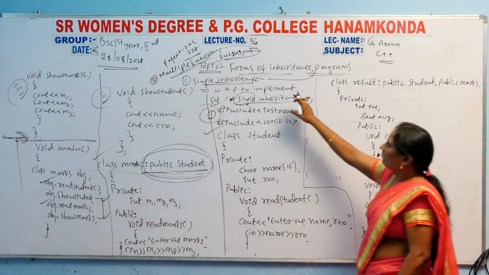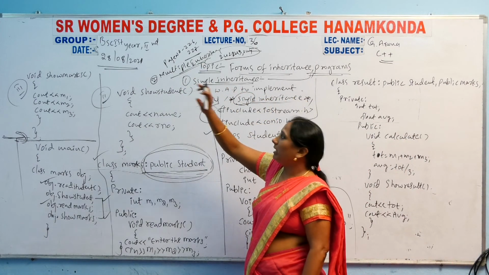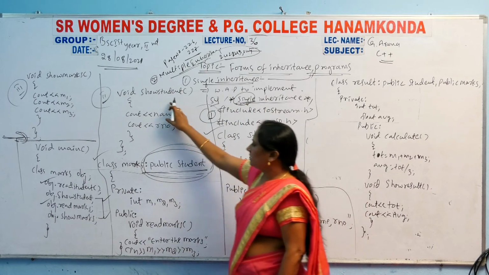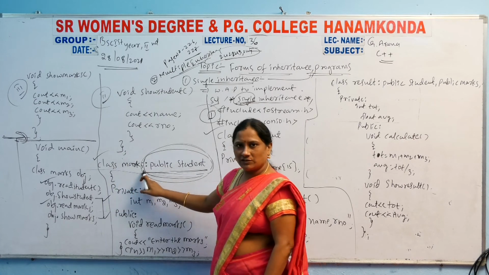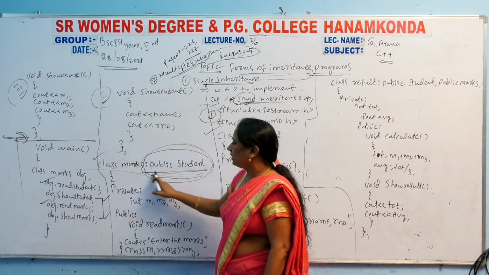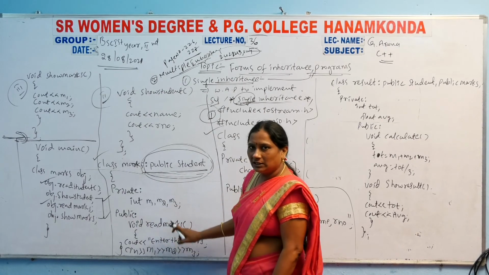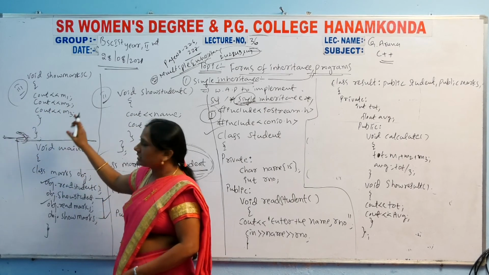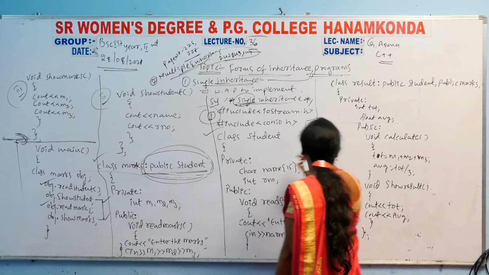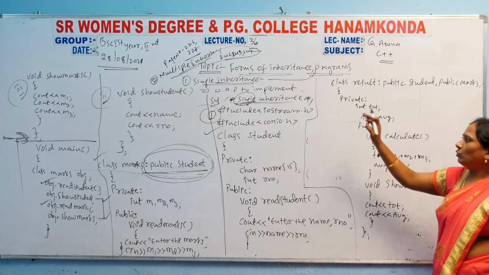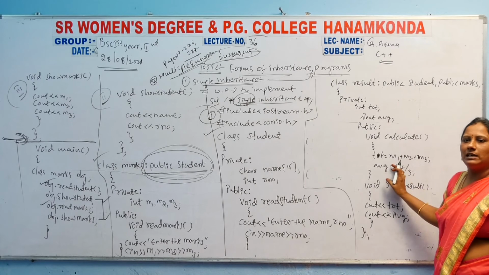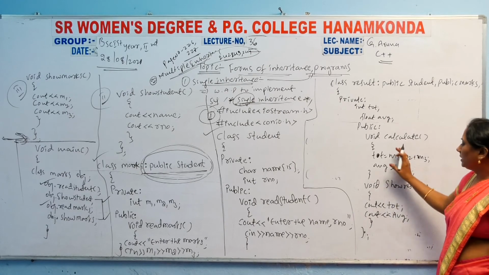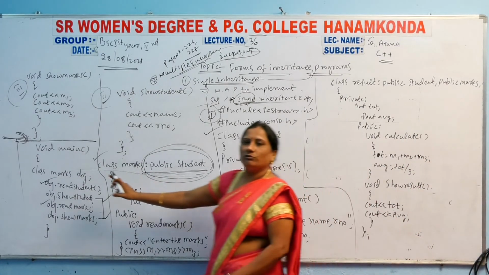Multi-level inheritance, multiple inheritance, you have to write here multiple. So this one will be same and this one will be same, and here class marks will be declared. Here you don't write this one, so you have to declare this marks class. After these two base classes, you have to declare this derived class. Then you have to write the main function.